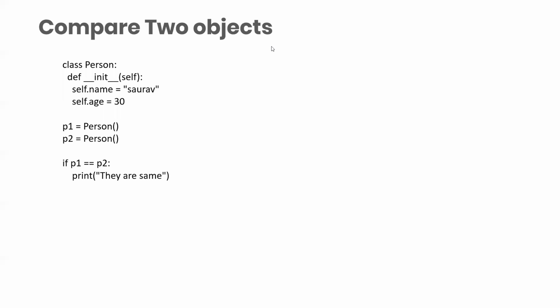First of all, Sanskar, why will it print Saurabh 30 and Saurabh 30? Yes. Ajay, you think no output will come? Acha, they are same will come.